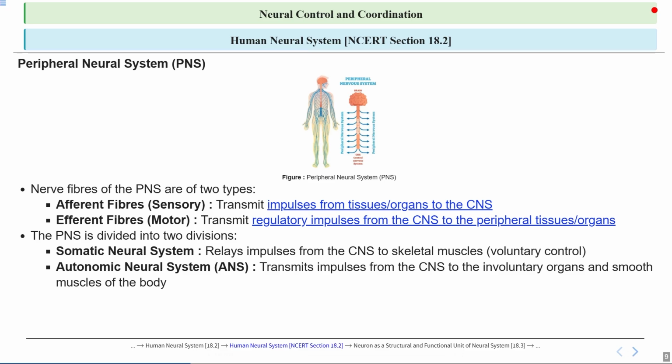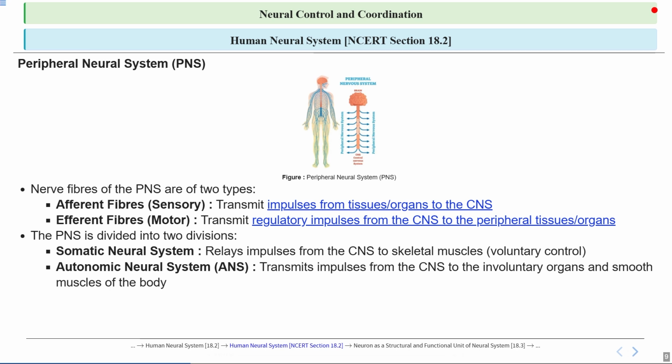The ANS is a part of the nervous system that controls involuntary actions like heartbeat and digestion by sending signals from the CNS to the organs and smooth muscles without conscious control. It helps regulate body functions automatically, ensuring vital processes like breathing and blood pressure are maintained without needing to think about them.